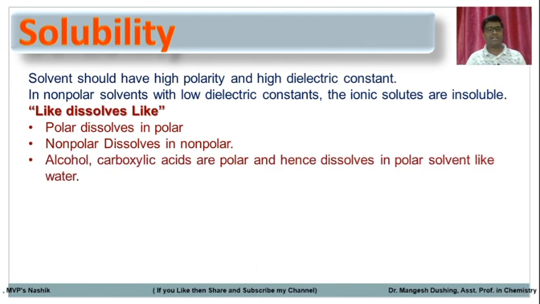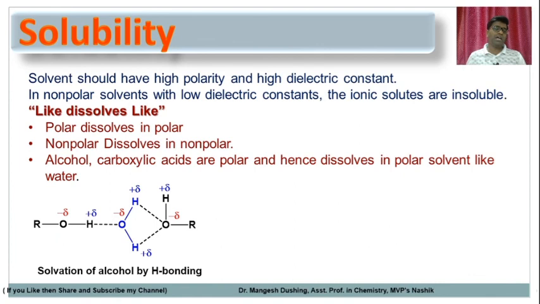Alcohols and carboxylic acids are polar and hence dissolve in a polar solvent like water. For example, in alcohol there is a charge separation: oxygen is more electronegative, with a partial negative charge, while hydrogen has a partial positive charge. If water is the solvent, it forms a hydrogen bond with this hydrogen using the oxygen of the water molecule.